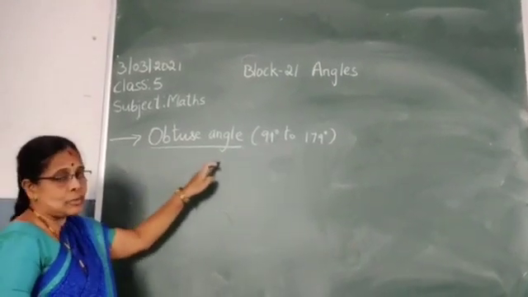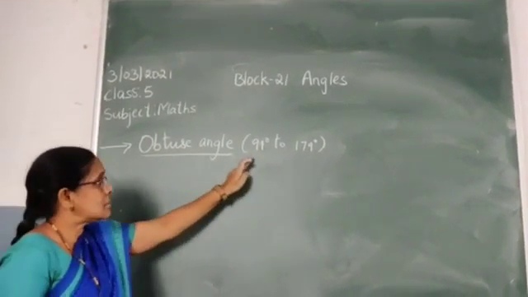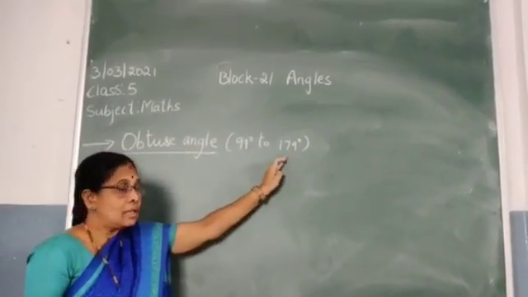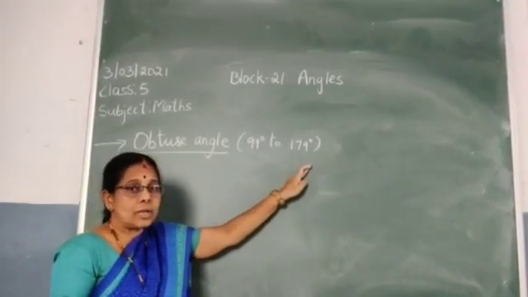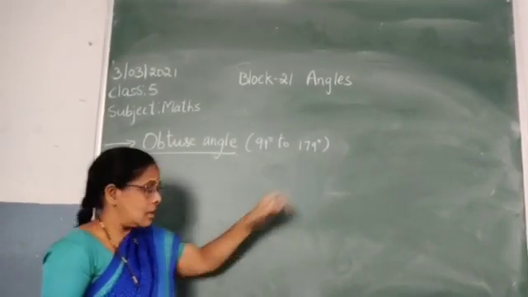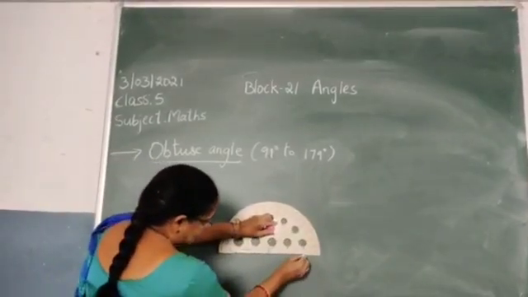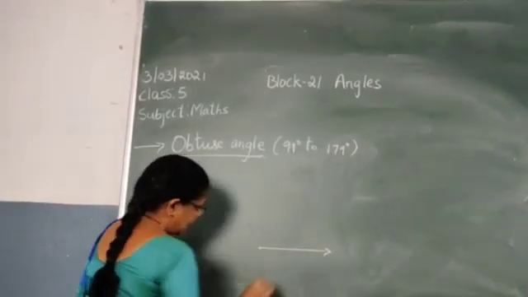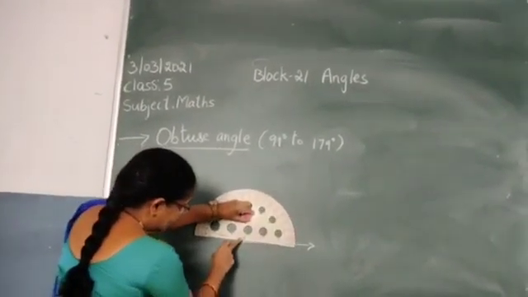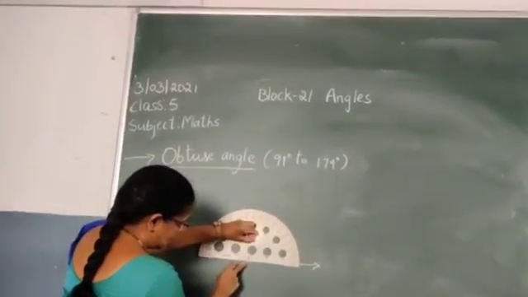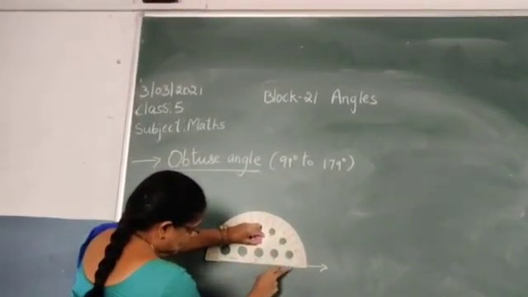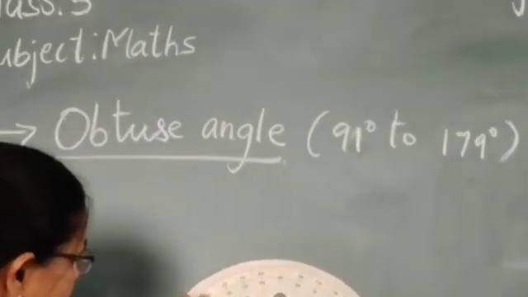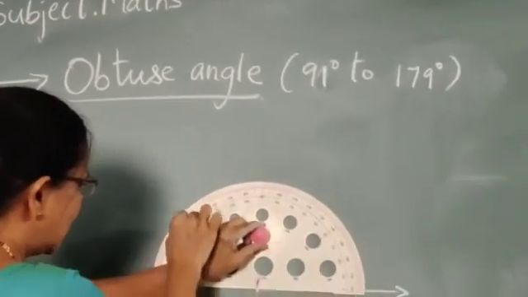So next, obtuse angle. An obtuse angle measures above 90 degree, 91 degree to 179 degree. So how will we measure? Draw a line. Again the same. This arrow mark, keep it on this point. This line coincides to this line. See, you have to take above 90 degree till any degree. So I'll take 140 degree.